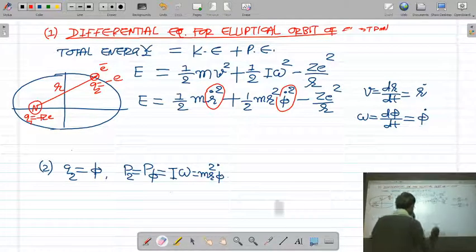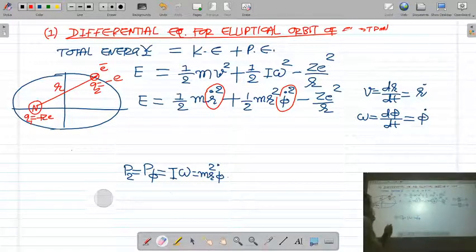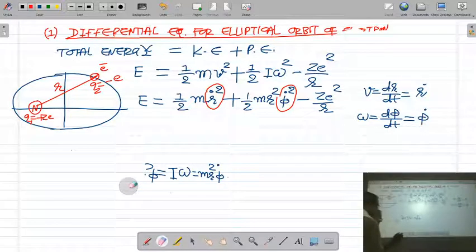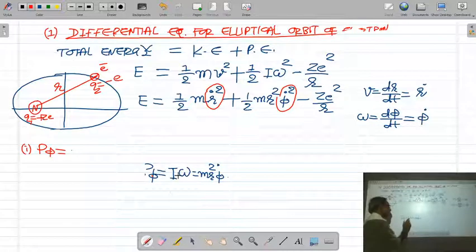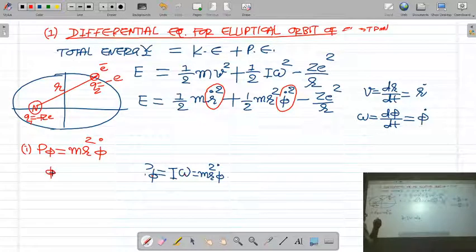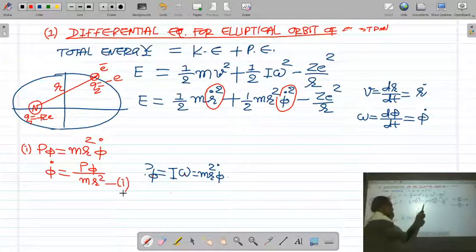So from this you get the value of phi dot as p phi upon mr square. So you can put this value of phi dot here.